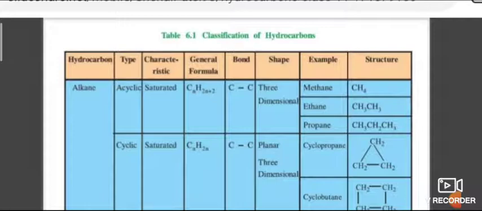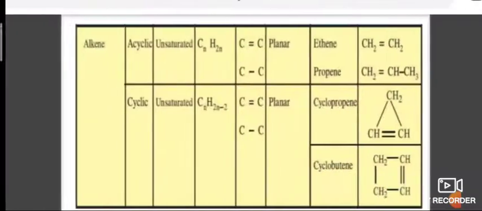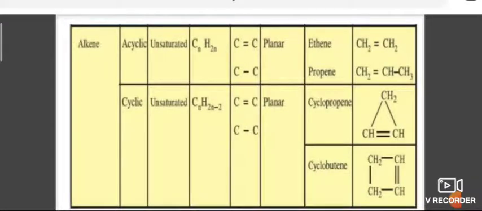Examples: cyclopropane, cyclobutane. Alkenes are also classified into acyclic and cyclic. Acyclics are unsaturated because they have a double bond. The general formula is CnH2n.